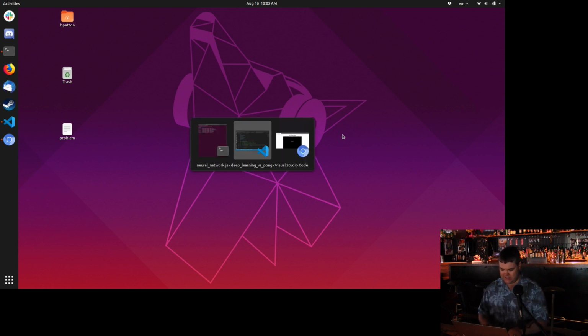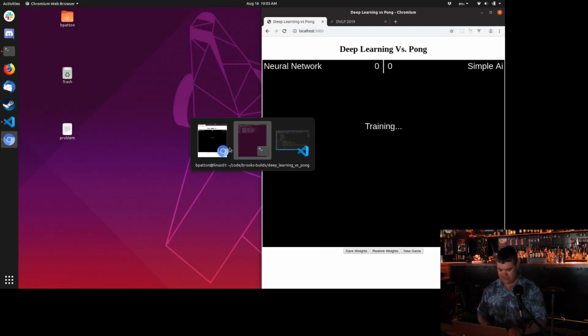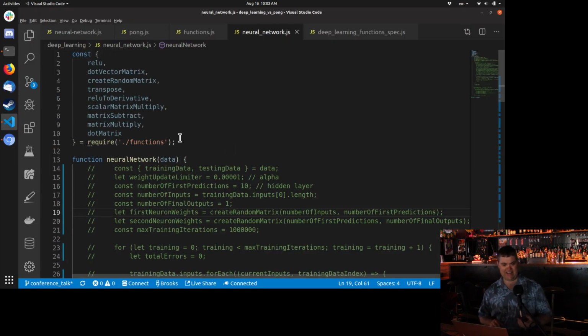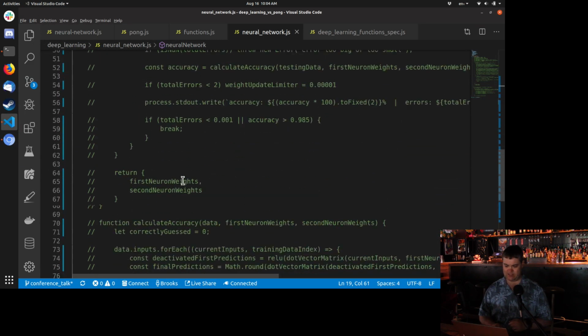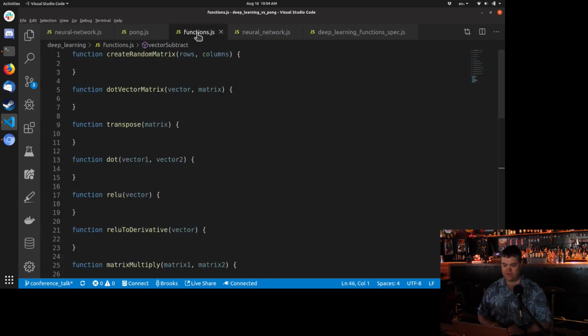So the goal was to create a game, a pong game, and have a deep learning algorithm play that pong game against a traditional simple AI. Now, nothing is working right now because I have taken our code and sort of gutted it. I've commented all the lines out. Now this is the actual neural network itself. I also have the functions. These functions are empty. So this is going to be the live coding aspect of this, writing the functions that the deep learning neural network uses for real.